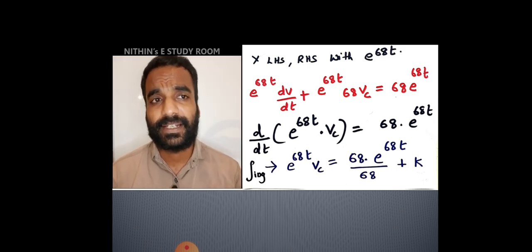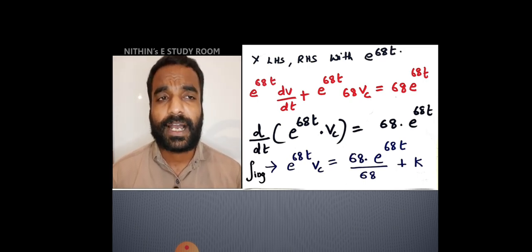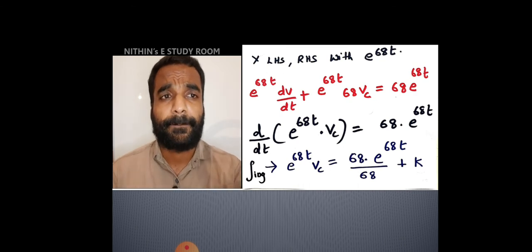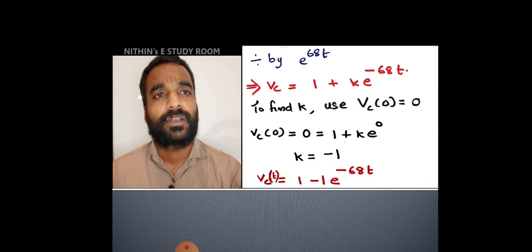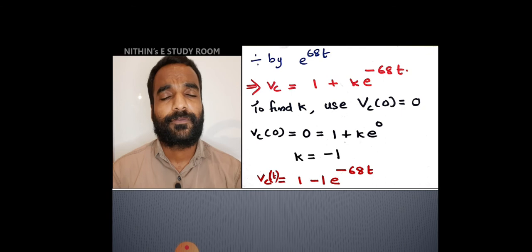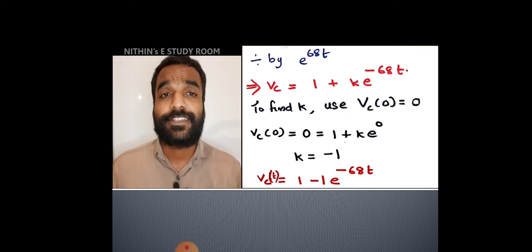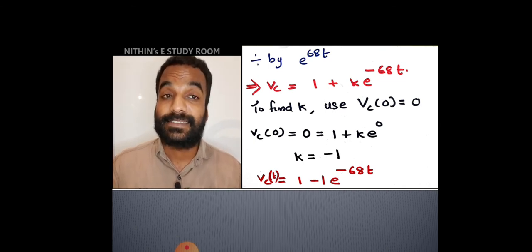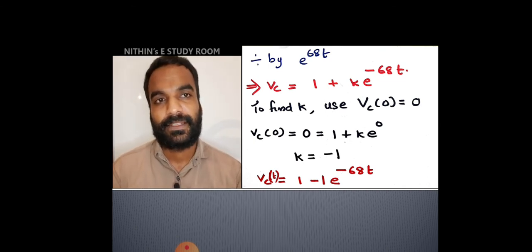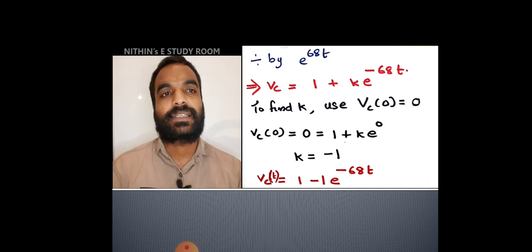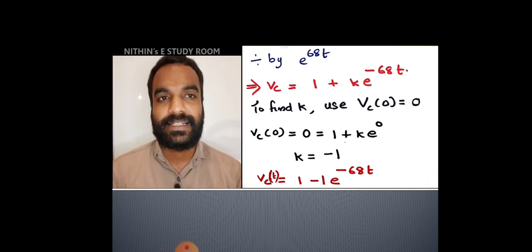We are integrating without limit, so an arbitrary constant will come, plus k. Now for simplifying, divide all the terms by the integrating factor. Then you will get Vc is equal to 1 plus k e raised to minus 68t.